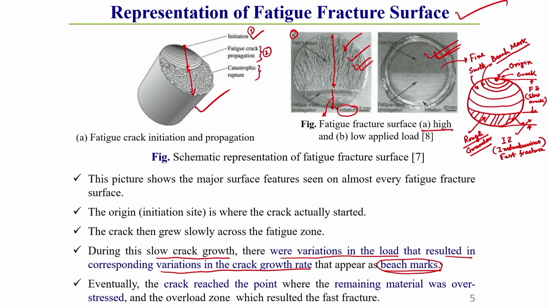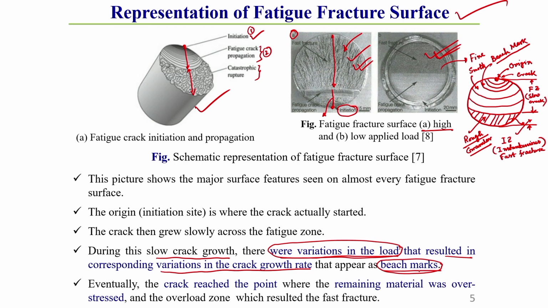This occurs because, due to the slow crack growth, there was a variation of load, which resulted in a corresponding variation of the crack growth rate. Due to this, the Bismarck line appears. So, you got the idea.